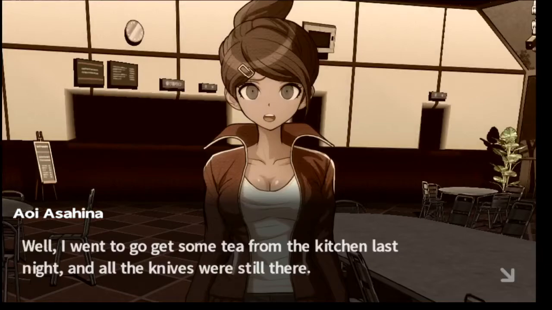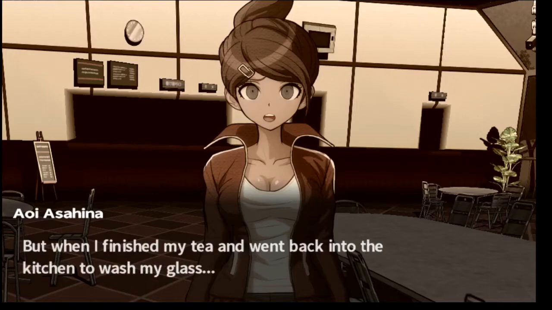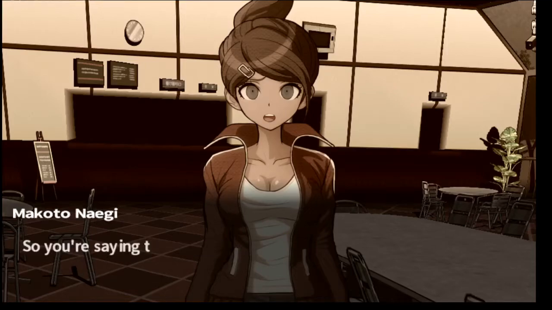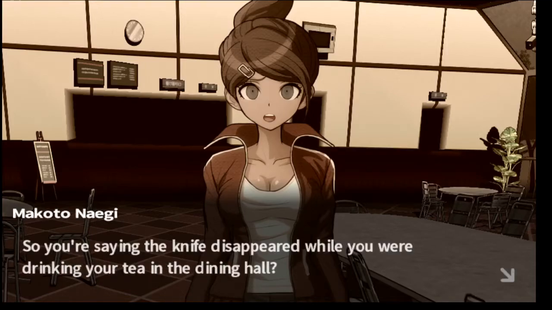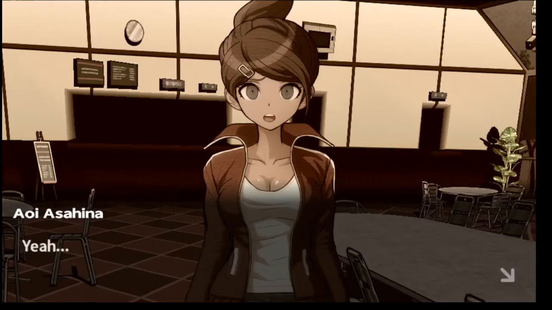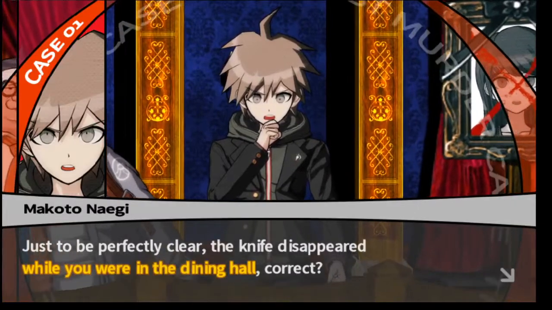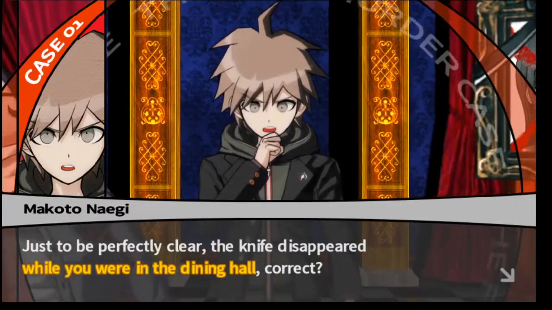Well, I went to go get some tea from the kitchen last night, and all the knives were still there. But when I finished my tea and went back into the kitchen to wash my glass, one of the knives was gone. So you're saying the knife disappeared while you were drinking your tea in the dining hall? Yeah.